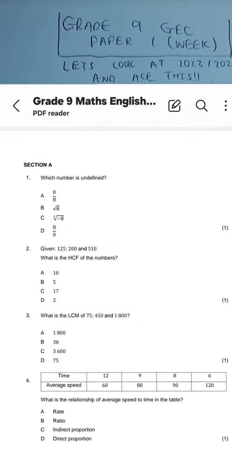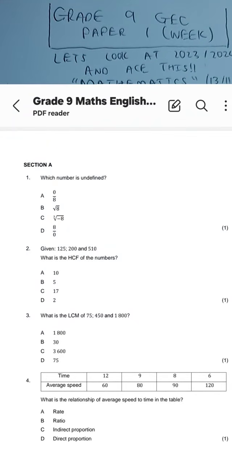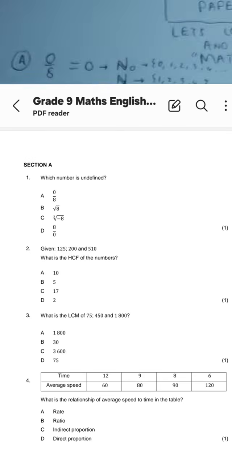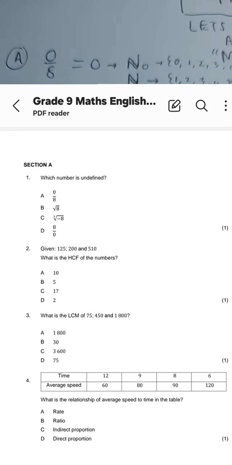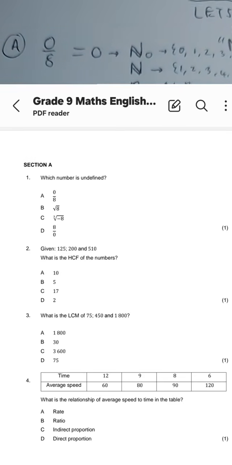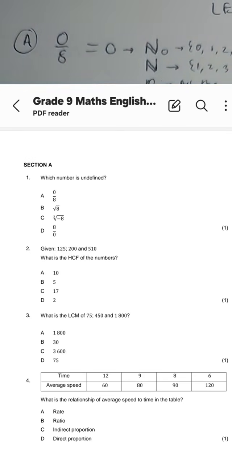Right, that helps us a lot because, guys, in order to be confident in answering GEC questions. So if you look at the question again, number 1, which number is undefined?